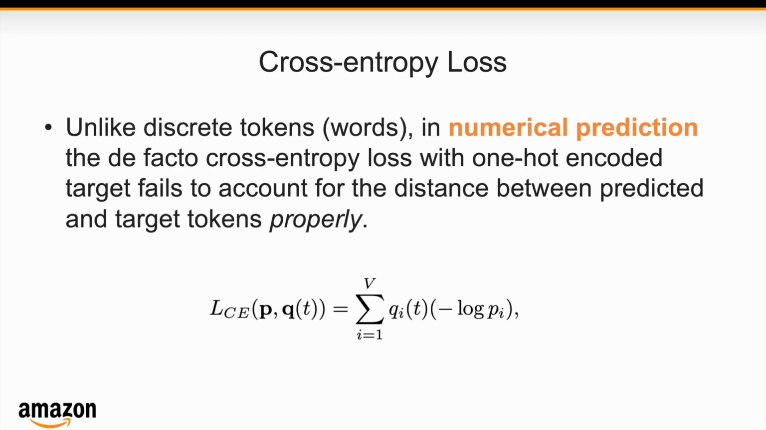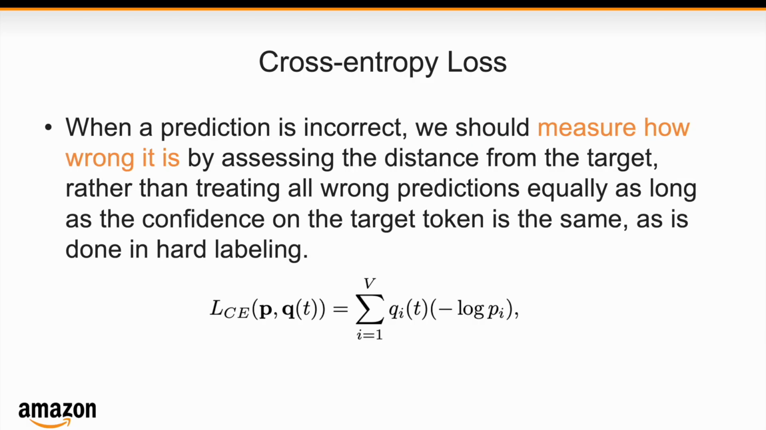So unlike discrete tokens, in numerical prediction, the de facto cross-entropy loss with one-hot encoded target fails to account for the distance between the predicted and the target token. When a prediction is incorrect, we should measure how wrong it is by assessing the distance from the target, rather than treating all wrong predictions equally as long as the confidence on the target token is the same, as is done in hard labeling.